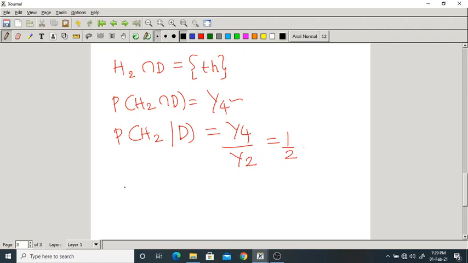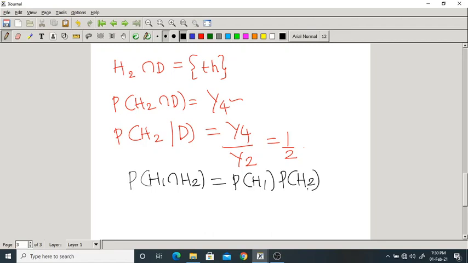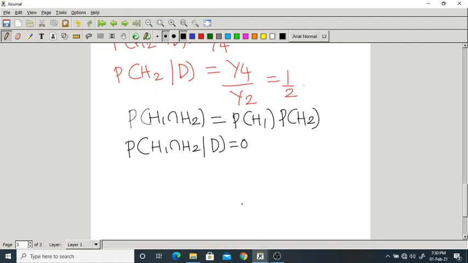Here, probability of H1 intersection H2 is the same as probability of H1 and probability of H2. But probability of H1 intersection H2 given D is 0. Furthermore, probability of H1 given D is 1 by 2.